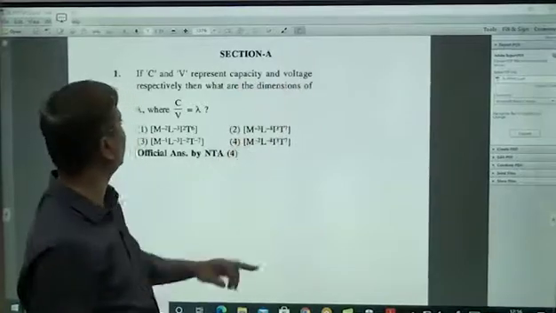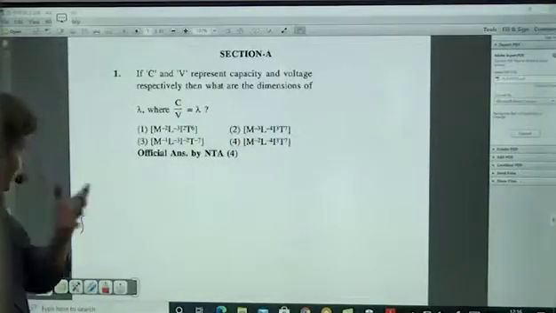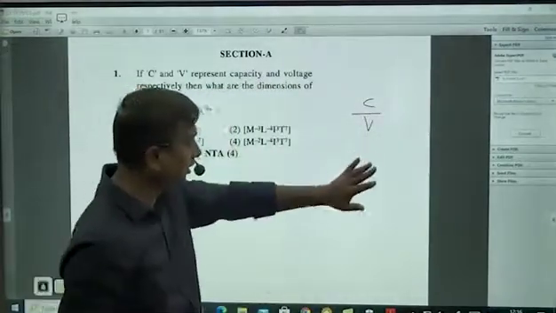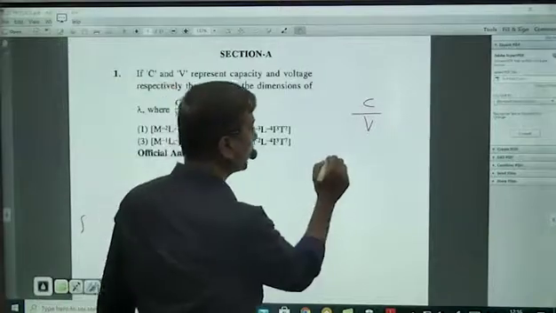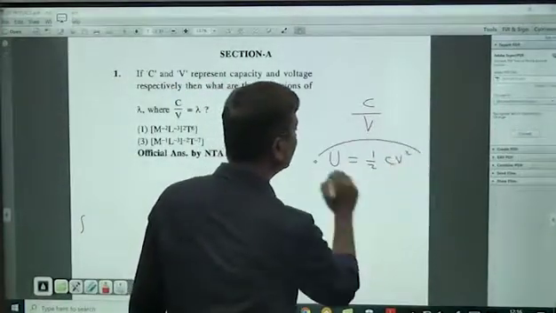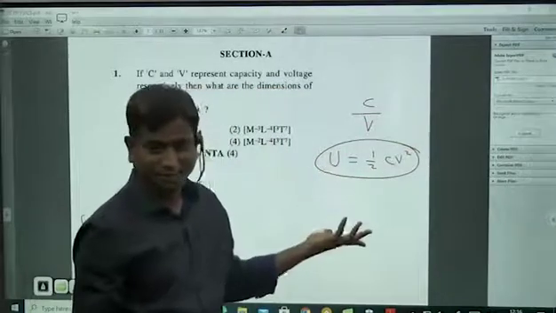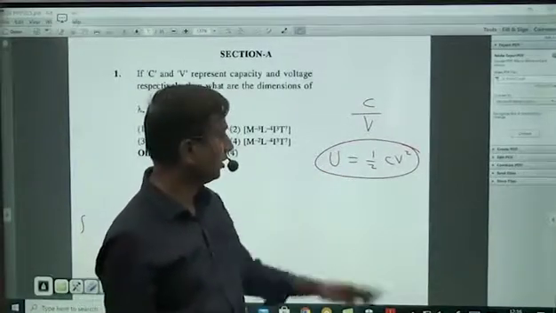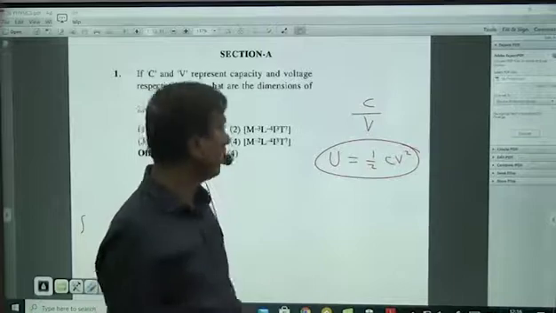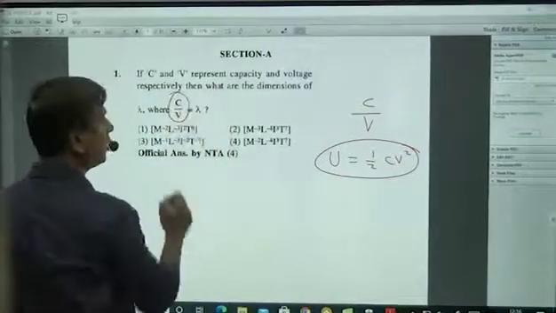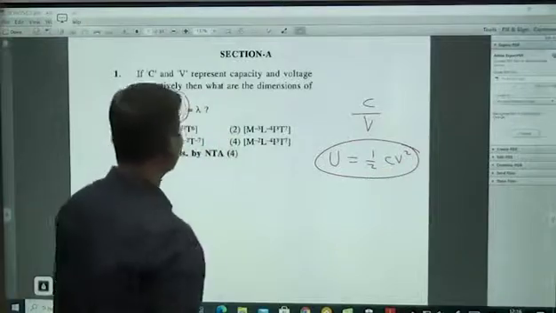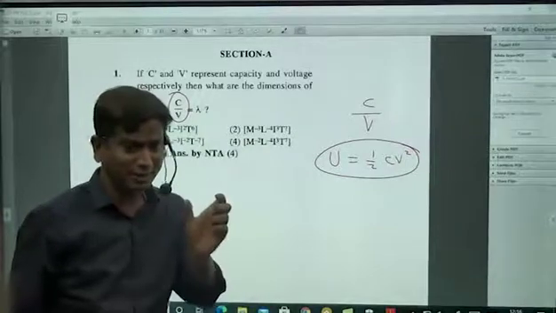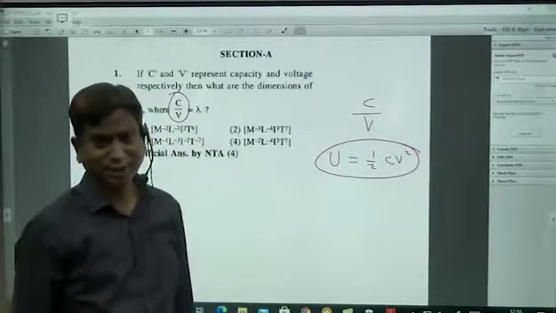So there you can take any one thing. Suppose C is there, voltage is there. C and V represent capacitance and voltage respectively. What are the dimensions of C by V? C is the capacitance and V is the voltage. There is a chance that U is equal to half CV square, this energy, M L square T power minus 2. From this you can pull out. Or there is the other chance, they are asking C by V, not CV square. And one more thing, in total electricity and magnetism, there is one extra thing, that is charge will come.